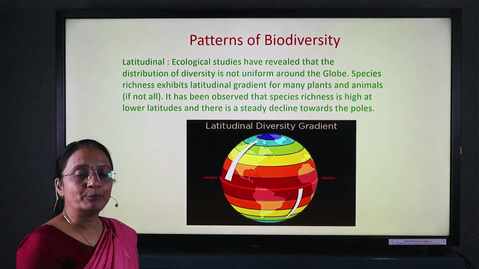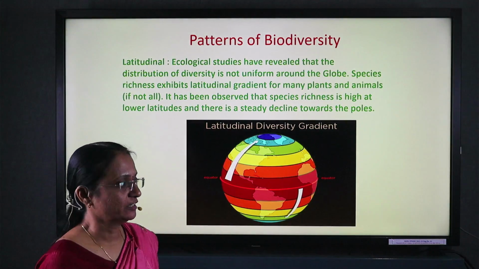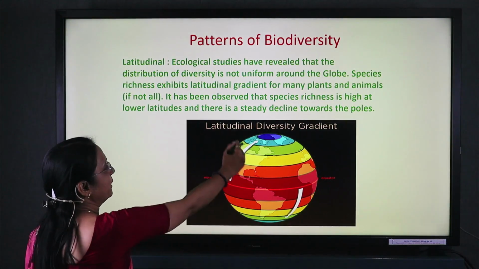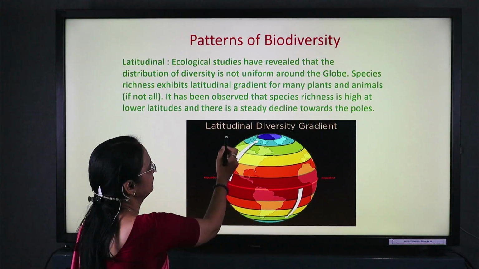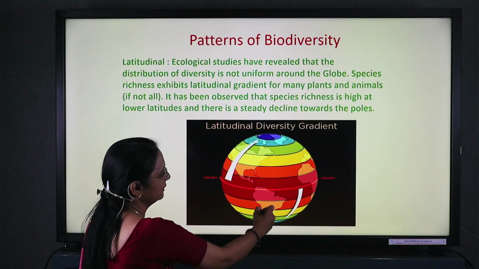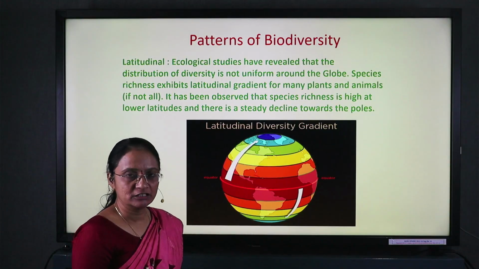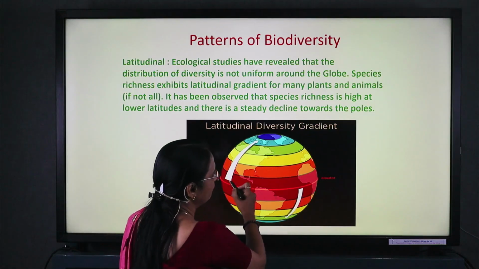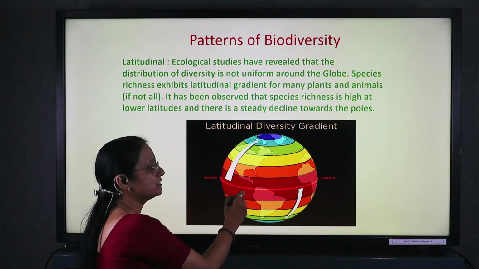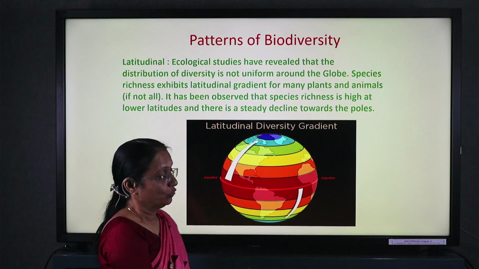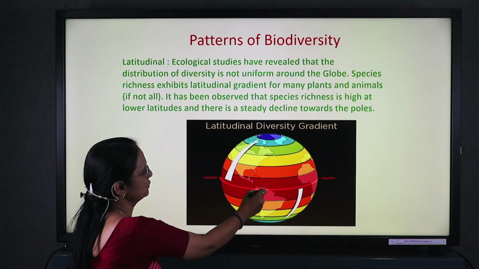Now, what are the patterns of biodiversity? The pattern of biodiversity relates to two concepts: latitudinal diversity and altitudinal diversity. Here you can see the equatorial line, and biodiversity is always rich towards the equatorial position.